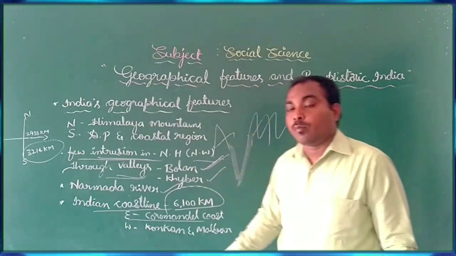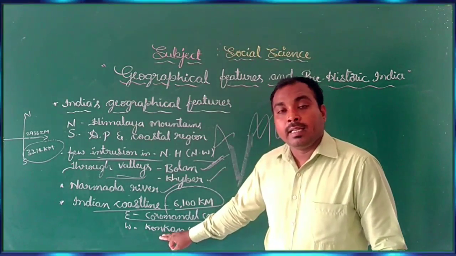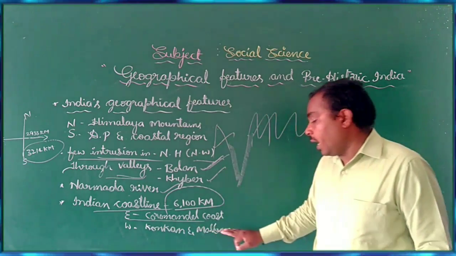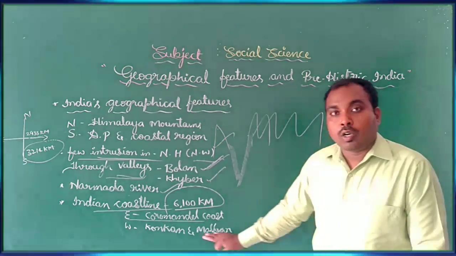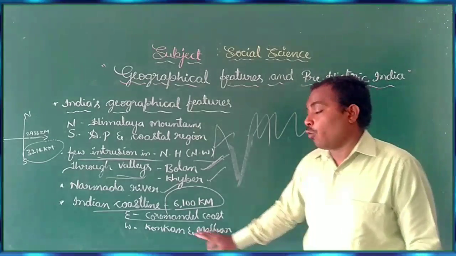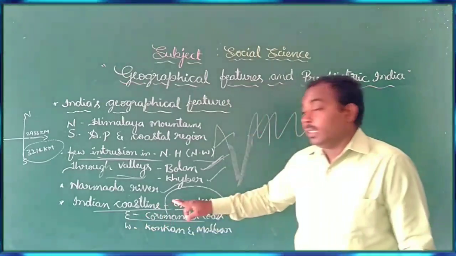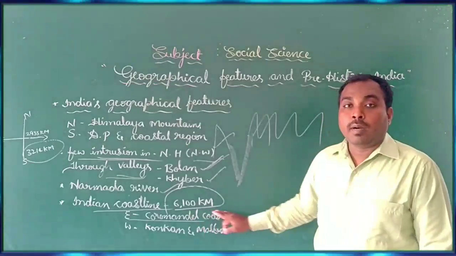The western coastal plain refers to the Konkan coast and Malabar coast.